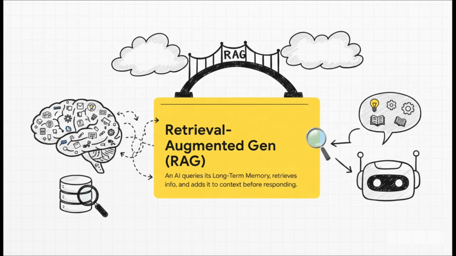Okay, but how does the agent actually access this long-term memory? It uses a process called retrieval augmented generation, or just RAG for short. Think of RAG as the bridge connecting the two parts of the brain. Before the AI says anything, it quickly searches its long-term memory for relevant facts, grabs them, and stuffs them into its short-term context. This gives it the memory it needs to form a smart answer.